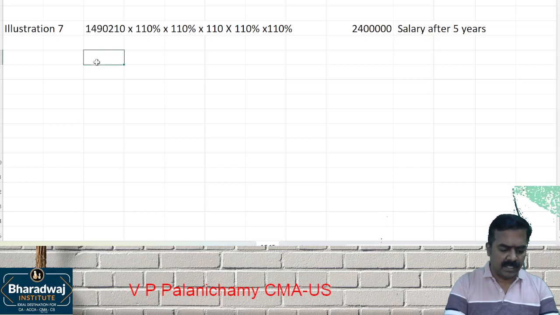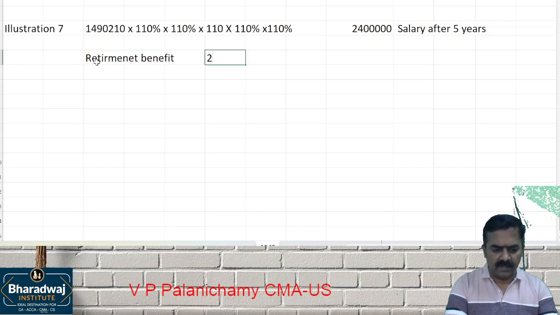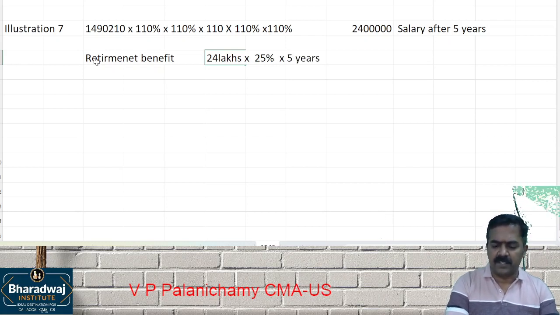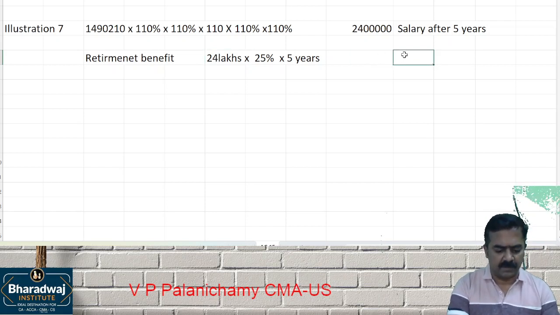So the retirement benefit will be 24 lakh salary into what percentage? 25% for every completed year of service, 5 years. So how much will it be? 24 lakhs into 25% into 5 completed years of service, 30 lakhs.